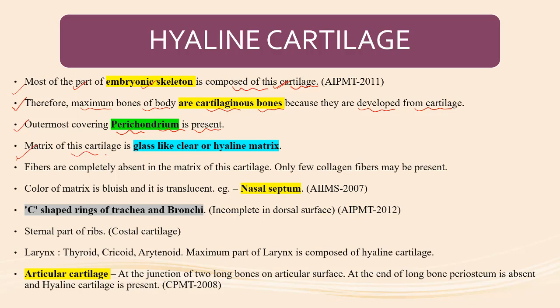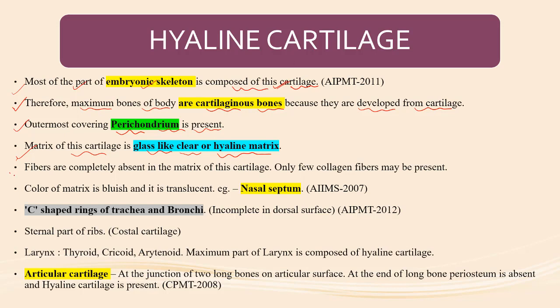The matrix of this cartilage is glass-like or clear, or hyaline matrix. Please remember that the matrix of this cartilage is glass-like, clear or hyaline.